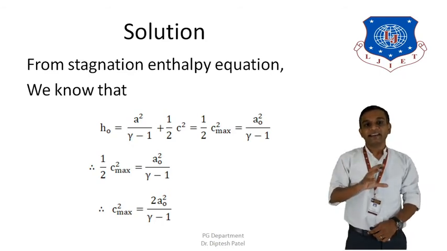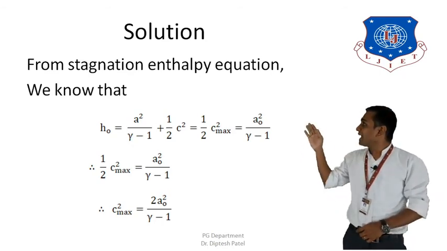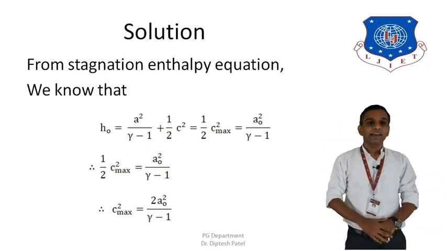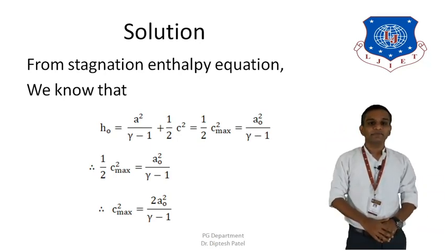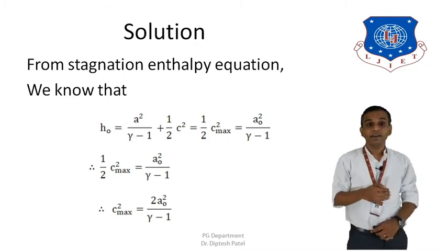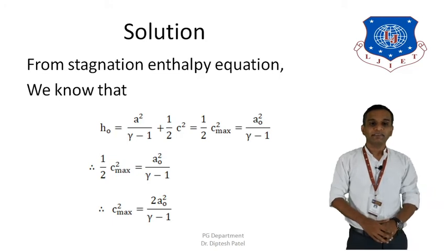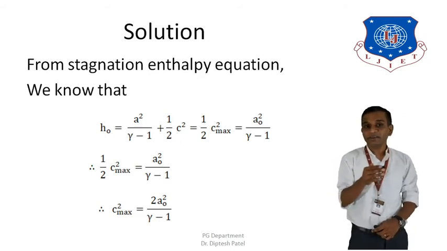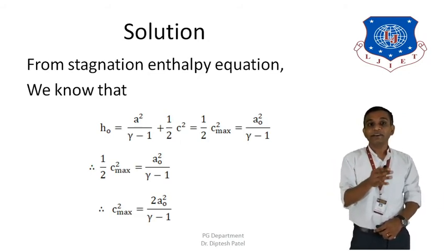The stagnation enthalpy equation says that HO is equal to A square divided by gamma minus 1 plus 1 divided by 2 C square, which can also be rewritten as equal to 1 divided by 2 C max square, which is also equal to AO square divided by gamma minus 1. So these are the three different terms to calculate the HO.